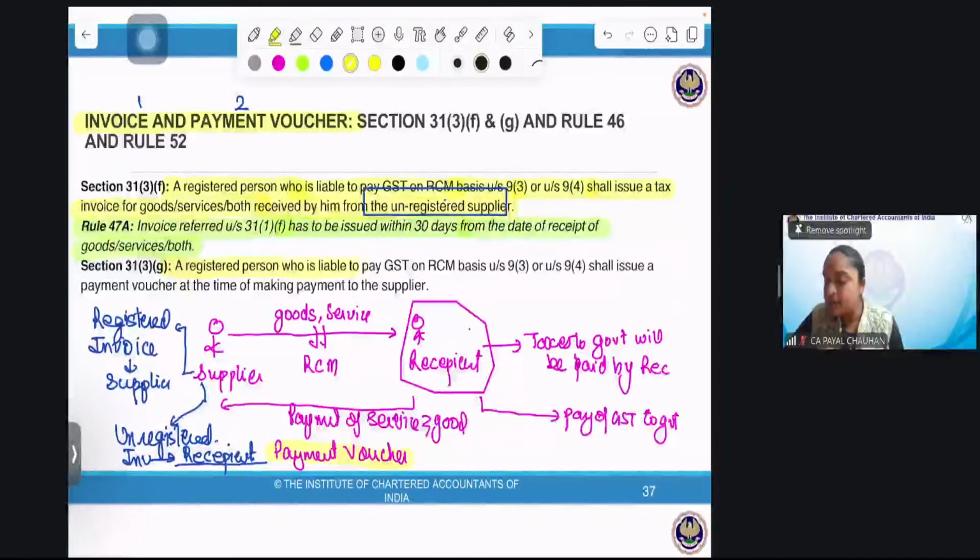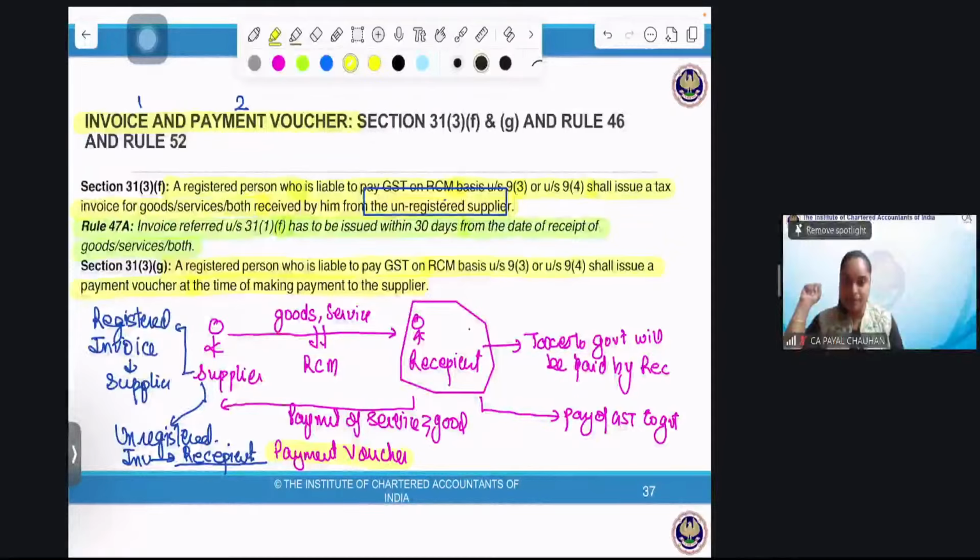A registered person who is liable to pay GST on RCM basis under section 9(3) or 9(4) shall issue a payment voucher at the time of making payment to the supplier. So this is the whole concept is key. If I am taking the goods or service on which taxes are payable on RCM basis, I am registered, but the supplier is not registered, I'll issue a payment voucher as well as an invoice. But if my supplier is registered, in that case, I'll only issue a payment voucher. I will not issue an invoice. Hope it is clear.